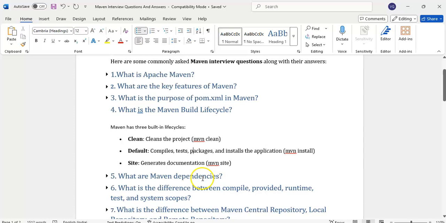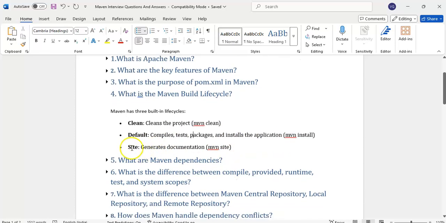We will see that in the next question. What is local repository? And site means if you want to generate the documentation for your project, based on this POM file, if you give mvn site, it will provide the detailed document about our project.